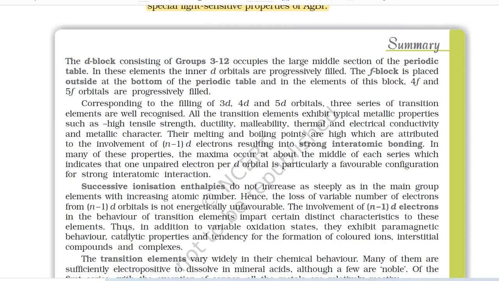All the transition elements exhibit typical metallic properties such as high tensile strength, ductility, malleability, thermal and electrical conductivity, and metallic character. Their melting and boiling points are high, and many of these properties are attributed to the involvement of (n-1)d electrons resulting in strong interatomic bonding. In many of these properties, the maxima occur at about the middle of each series, which indicates that one unpaired electron per d orbital is particularly a favorable configuration for strong interatomic interaction.